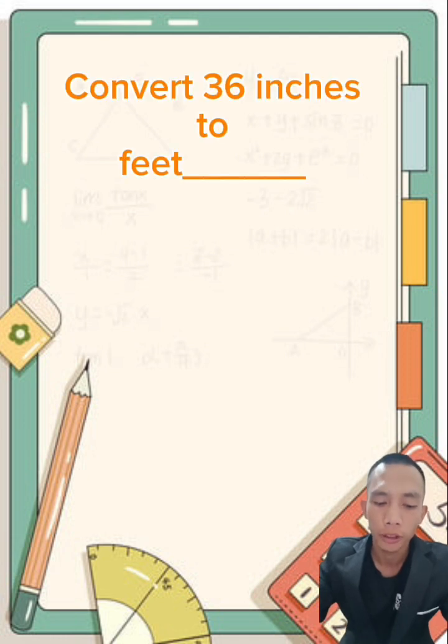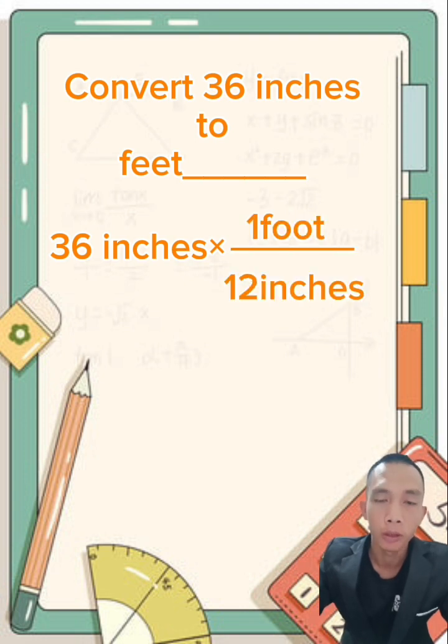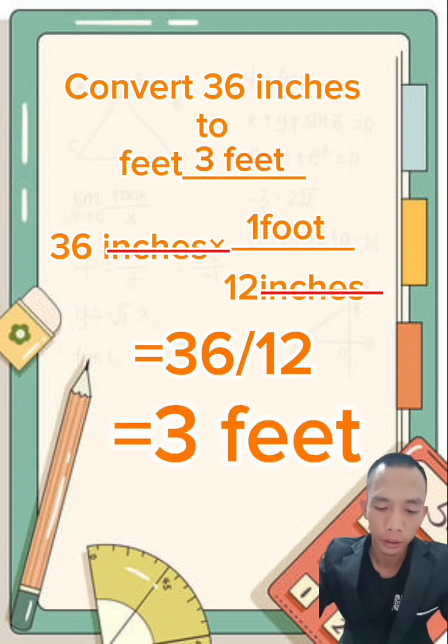Example, convert 36 inches into feet. So, 36 inches. Find the inches in the denominator so that we can cancel out the inches. So here, 1 foot over 12 inches. Cancel the inches. 36 times 1 equals 36 over 12. So we divide that, we get 3. Copy the foot, or the feet.